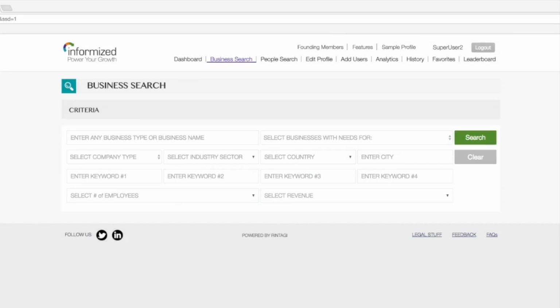This is the business search page, and this is the heart of the Infomise platform. Essentially, as you can see, all the members have listed their profile and all sorts of details that we'll get to in a minute that have been listed in the profile. And now this search engine, which is very specific and geared to the criteria that we've got listed above over here, it's going to search based on those. So it's very specific and precise in terms of what you're going to get.